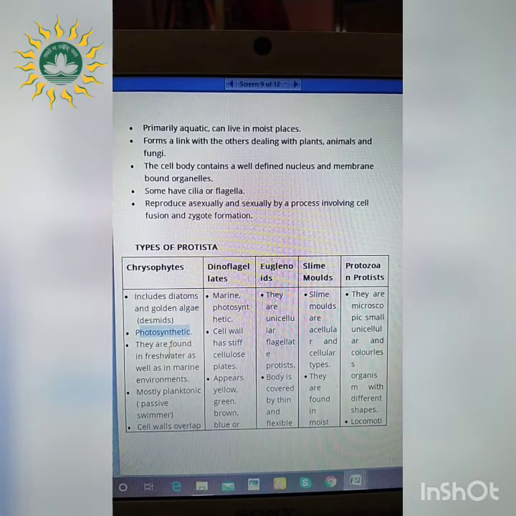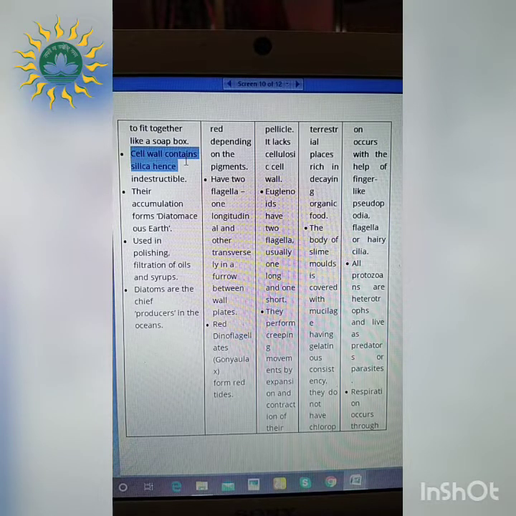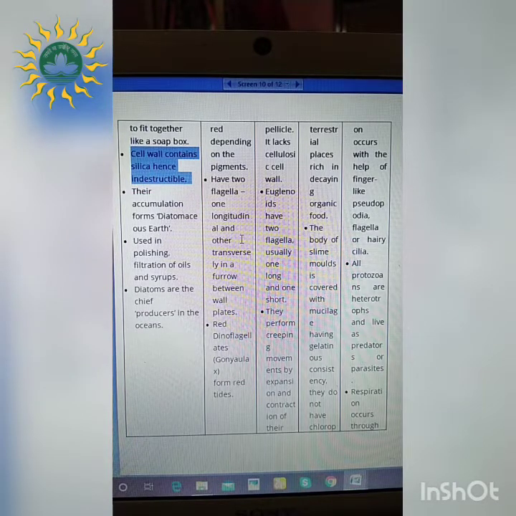Third, what is the habitat? They are found in freshwater as well as in marine environments. So in both environments they are present. Next, they are mostly planktonic, that is passive swimmers, and the cell walls overlap or fit together like a soap box. All of you have seen a petri dish, right? This petri dish has two parts which are fitted one above the other. Similarly, the cell wall is also fitted over here. The cell wall contains silica and hence is indestructible. That means the cell wall consists of silica, and as a result of the presence of silica, the cell walls are never destroyed.